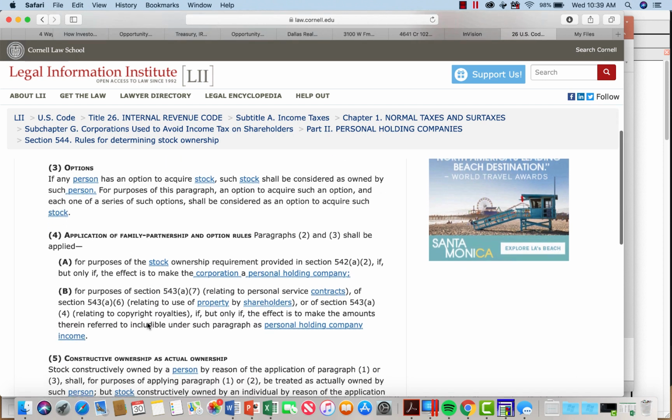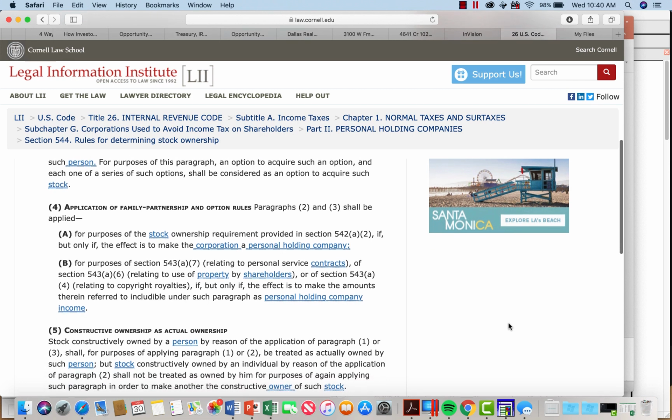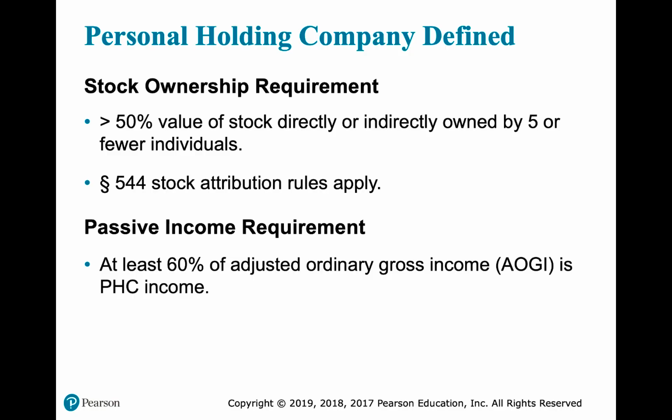If a person has an option to acquire stock, the stock shall be considered as owned by such person. For purposes of this paragraph, an option to acquire such an option, and each one of a series of such options shall be considered as an option to acquire the stock. So again, the 544 stock attribution rules apply when we're talking about over half the value of the stock being owned by 5 or fewer individuals.